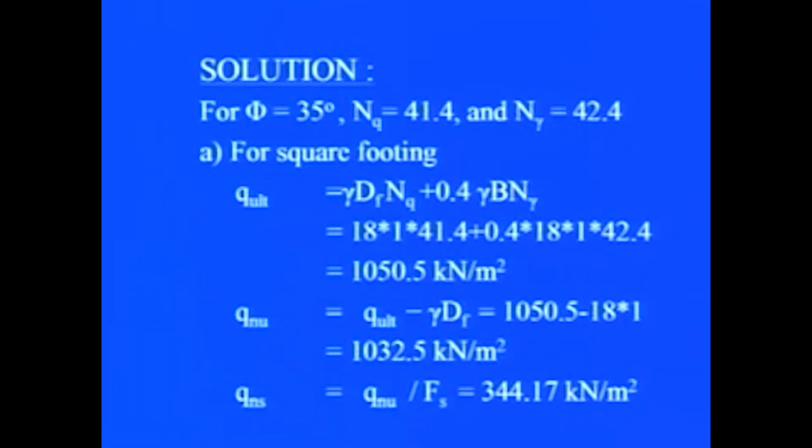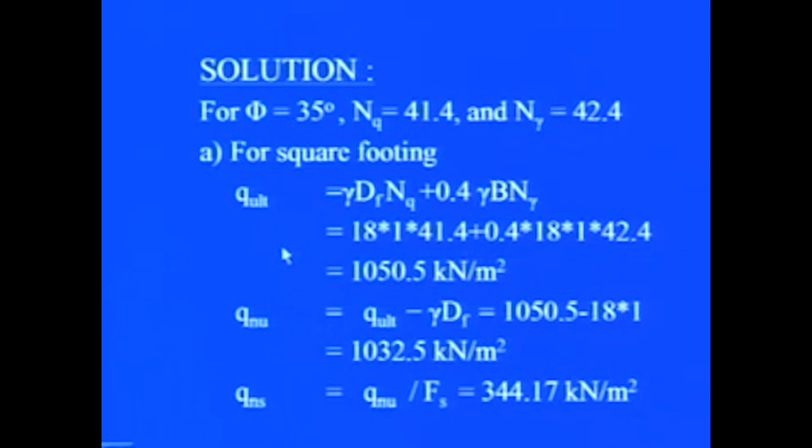For phi equal to 35 degrees, Nq and N gamma factors can be read out from the table. For square footing, the ultimate bearing capacity is equal to gamma Df Nq plus 0.4 gamma B N gamma. Here this factor is 0.4, whereas in the case of strip footing it is 0.5. So, when we substitute the respective values of gamma, Df, B and N gamma, we get the ultimate bearing capacity, and that comes out to be in this particular case 1050.5 kilonewton per meter square.